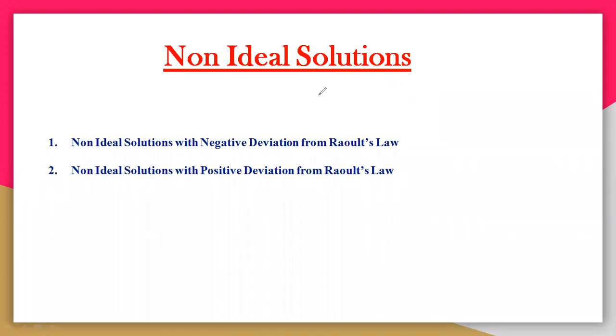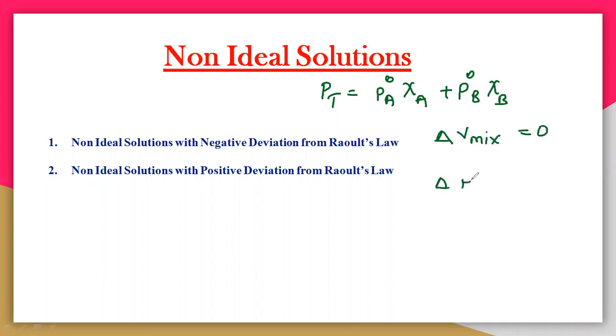I just told you that P total is equal to P naught A zeta A plus P naught B zeta B, and delta V mix is equal to 0, delta H mix is equal to 0. You can easily understand that delta H mix is equal to 0, and the interactions A comma A and B comma B must be equal to A comma B. Then only it is an ideal solution.